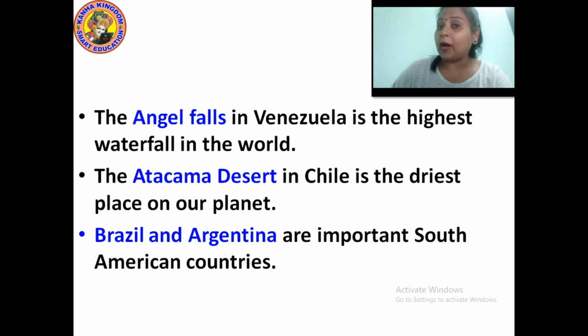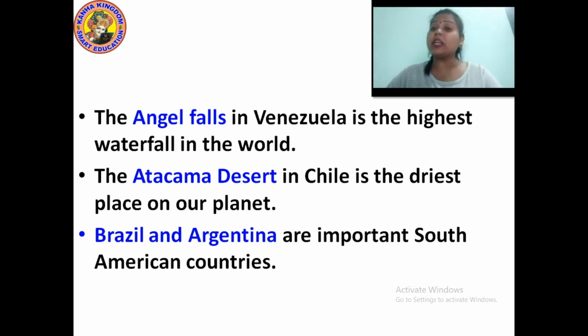The Atacama Desert in Chile is the driest place on our planet. It is the driest place in the whole world. It doesn't have any single drop of water. It's a very dry area.